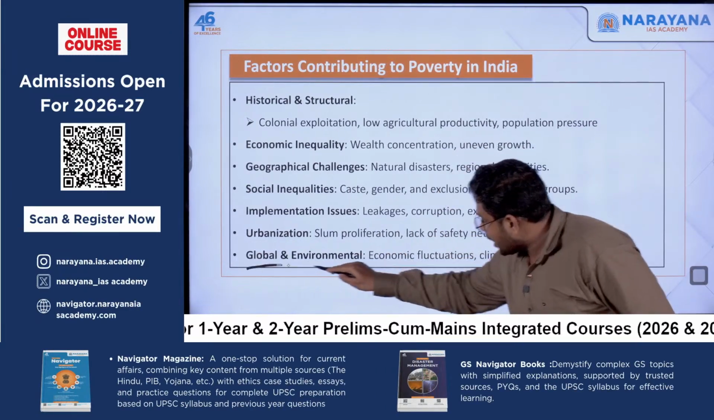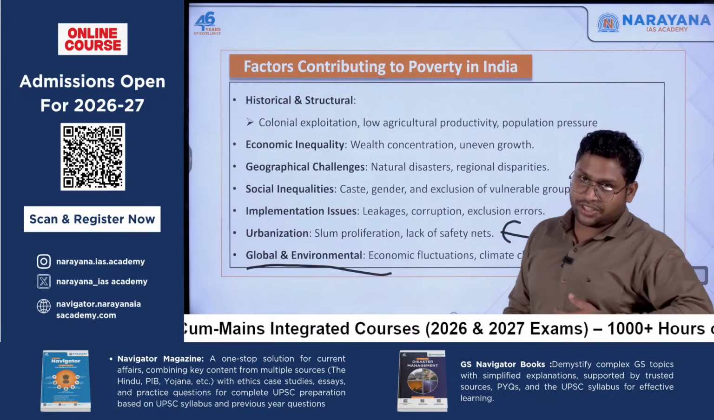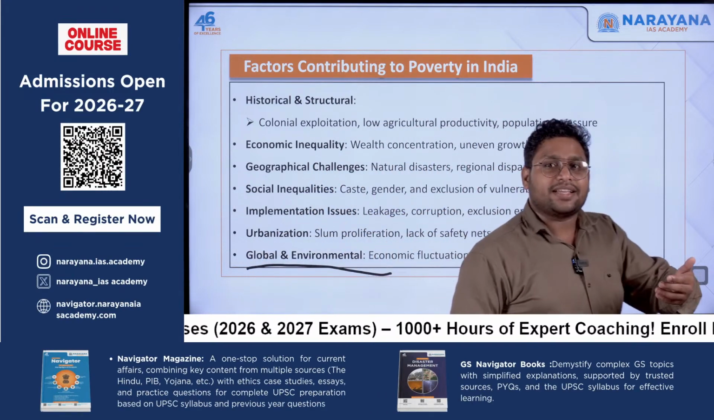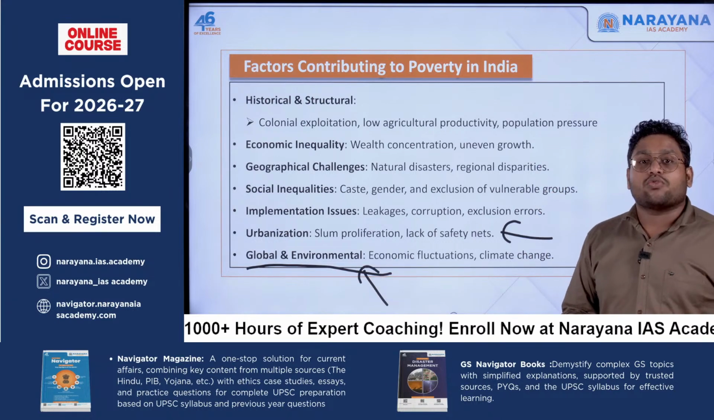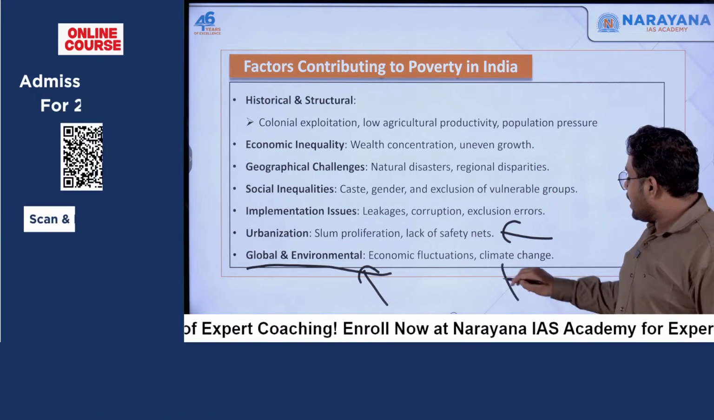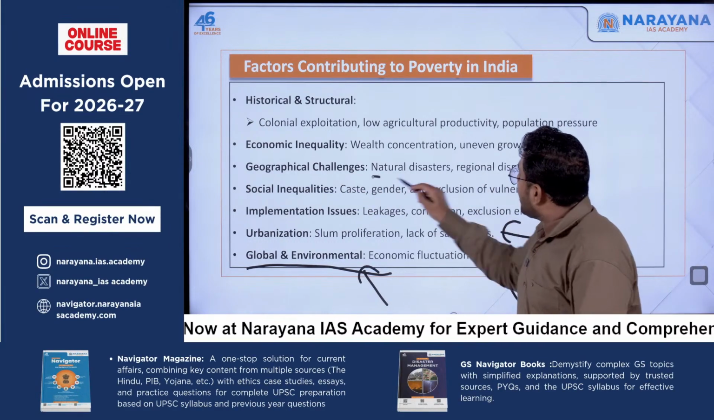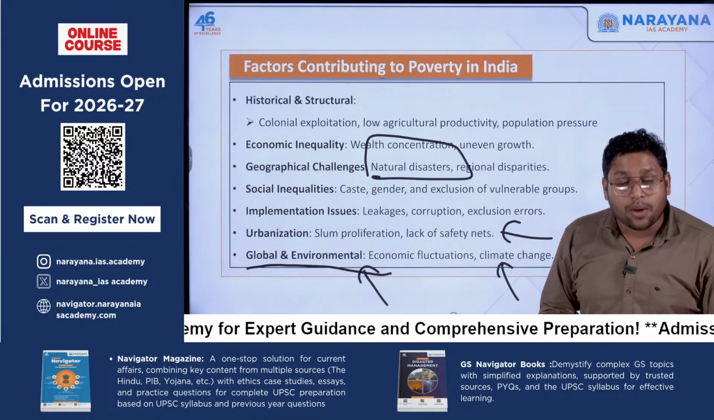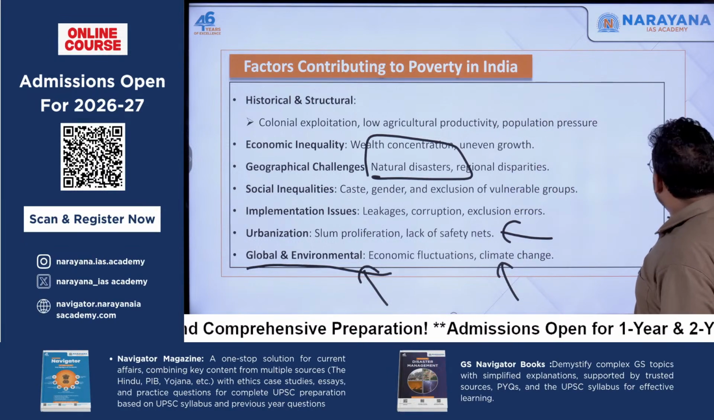Then there are some global and environmental challenges. Global could be, for example, a global economic crisis. If there is a global crisis, certainly it will affect the people in India. Right now also we are facing many economic hurdles. Even the phenomenon of climate change is leading to more natural disasters, because of which people will lose their jobs, people will have to displace from one place to another, and they will get into the trap of poverty.